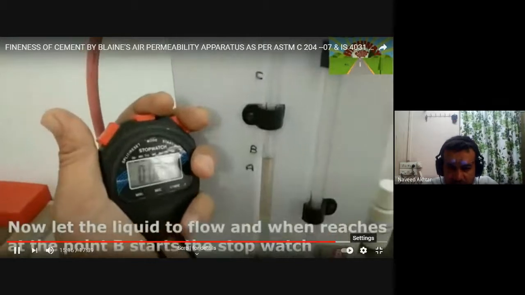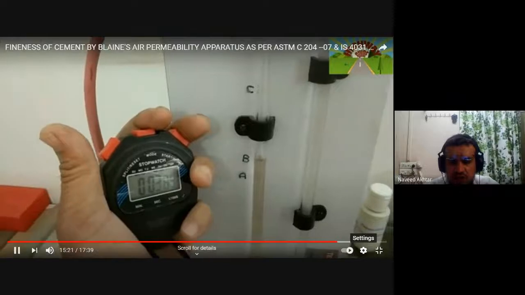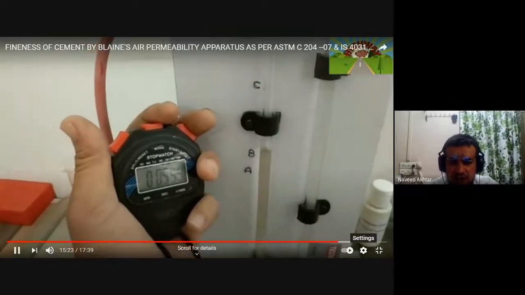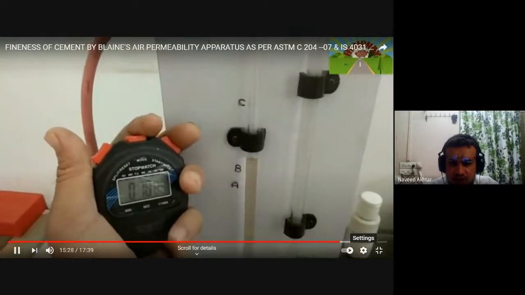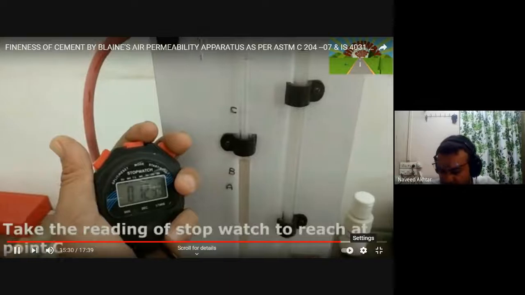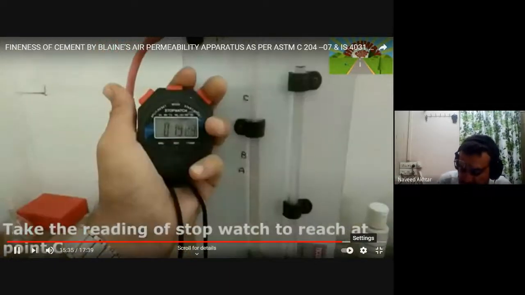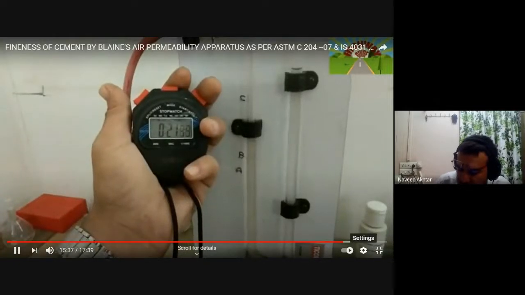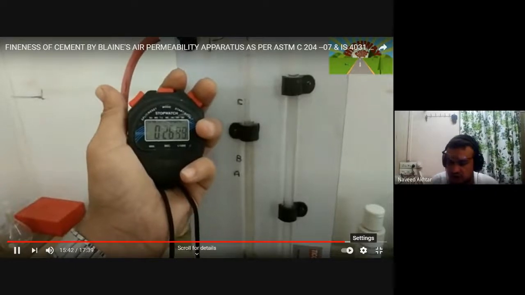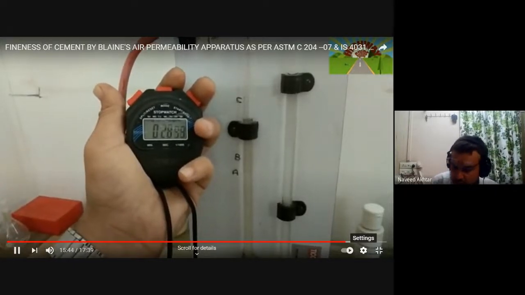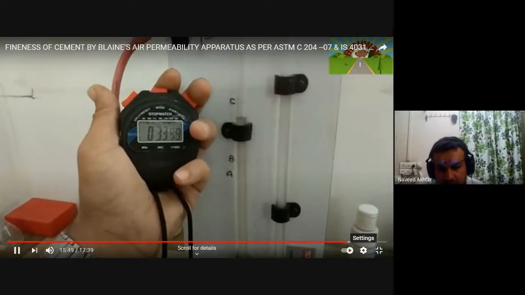Now remove the cork, and as the liquid reaches the B, you have to start the stopwatch. Now the stopwatch is started, and when this liquid reaches the point C, you have to stop the stopwatch and the reading is recorded as time t in seconds. Using the formula as per the IS code, S is equal to K times under root of small t. K you have already calculated earlier, that is 425.82, under root of t, the time you are recording here.